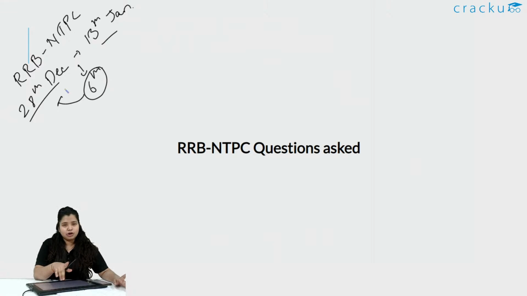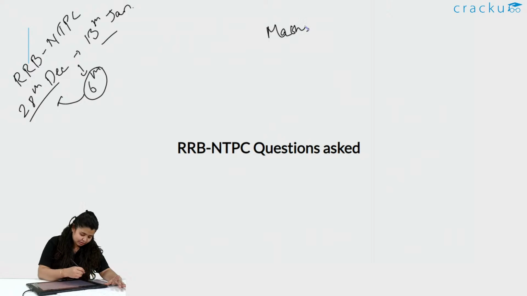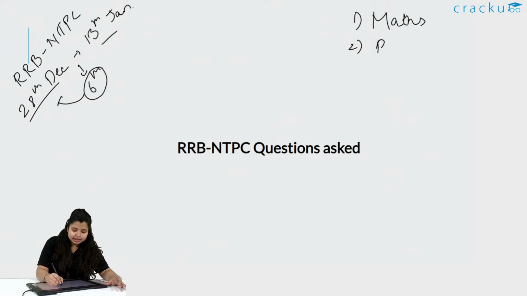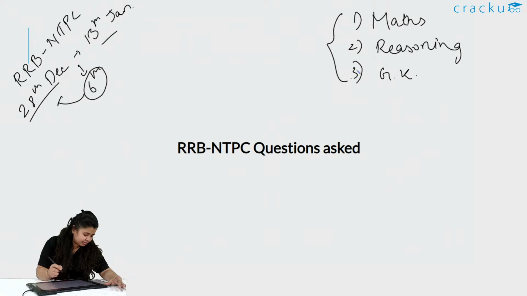Today we will be discussing all the 3 sections, that is maths, reasoning, and general knowledge, that is GK.